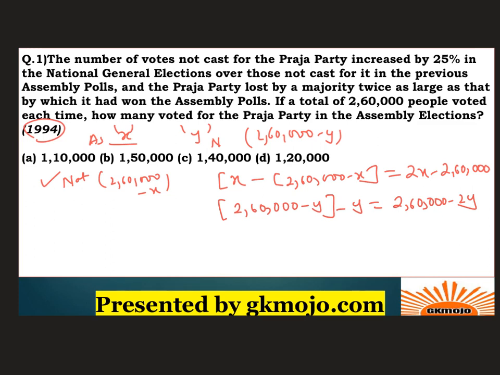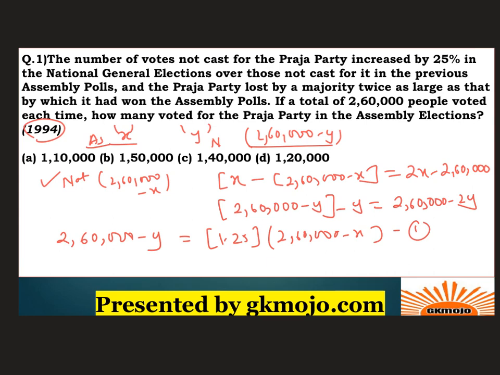So what they have given is that 2,60,000 minus Y, which is the people who did not vote in national, equals 1.25 times (2,60,000 minus X), that is the people who did not vote in assembly election. This is equation 1 that is formed.